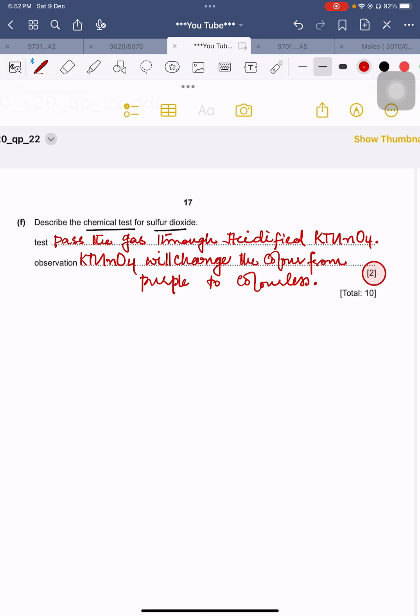So it is very clear. There can be another test as well, and that is instead of KMnO4, acidified K2Cr2O7. Is it important to write acidified? Yes. Acidified K2Cr2O7. And what is the test result? From orange to green. But which test is a better test? KMnO4 test is a better test. Here I have mentioned it very clearly.